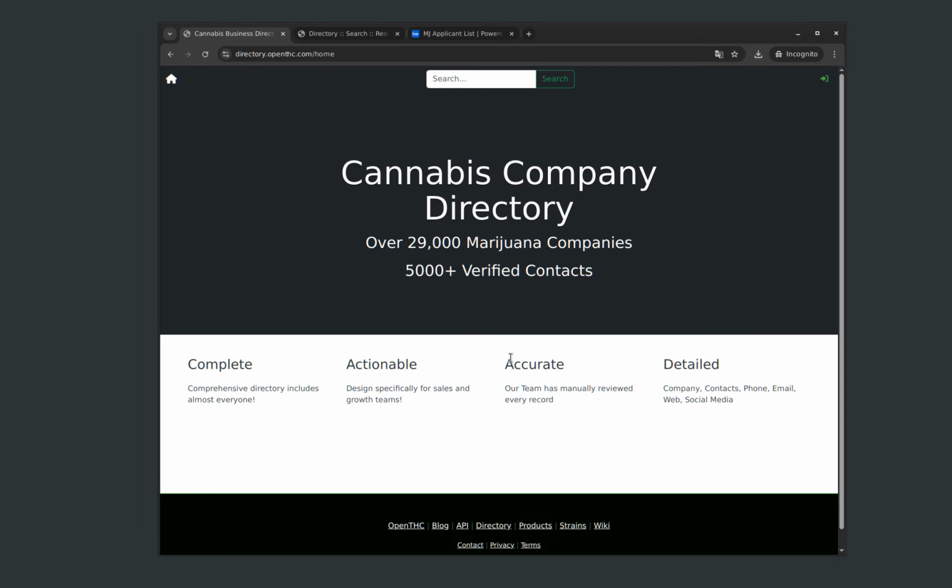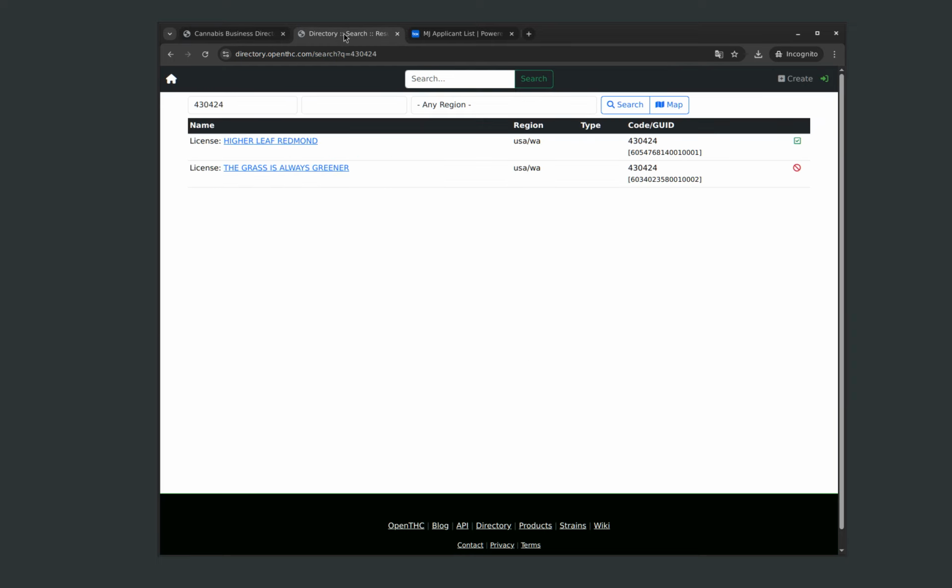Here's a quick rundown of the OpenTHC directory, a service that keeps track of all the licenses in the cannabis space. We have a directory. It's really fantastic. It lets you look up license numbers. I was just working with one today in this directory.